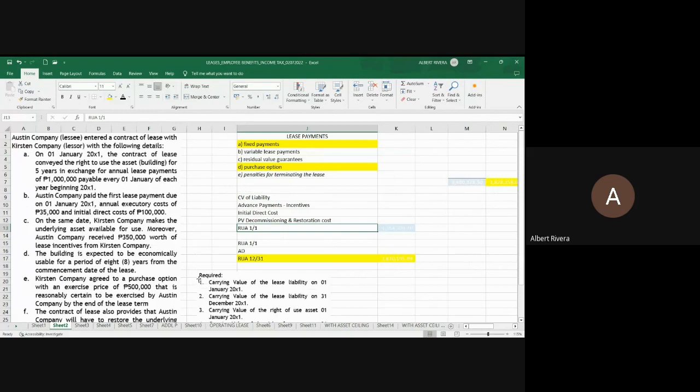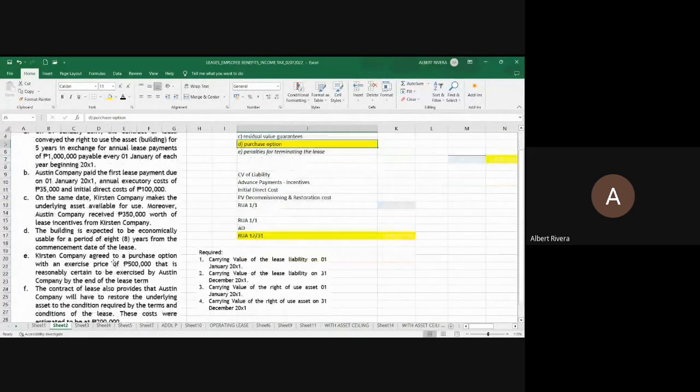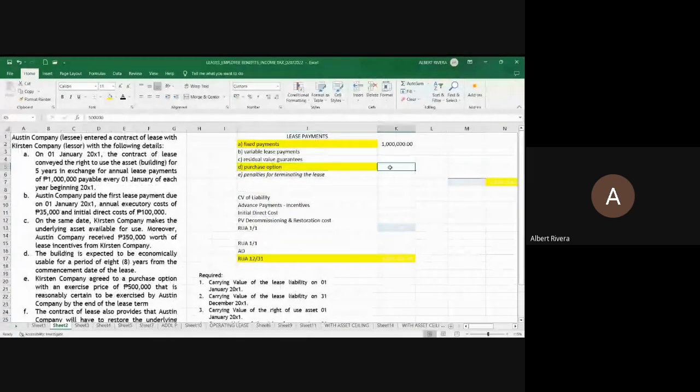Question. Ano ang pumasok na lease payments natin? We have the fixed payments amounting to 1 million. Ano pa? Walang variable, walang residual value, pero merong purchase option amounting to 500,000 pesos. So these are now our lease payments.